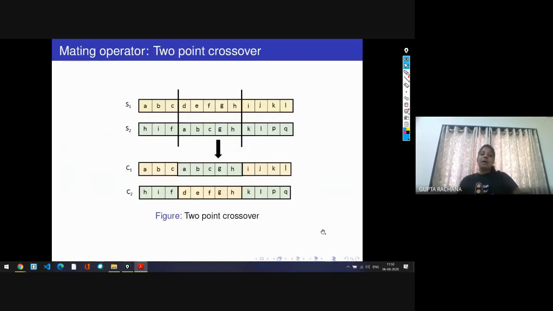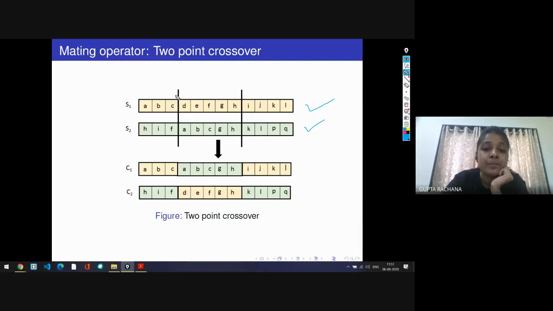Now that is the mating operator. You can use any operator. Right now I'm just giving you the information about the 2-point crossover. For example, S1 and S2: S1 is the female spider and S2 is the male spider. This vertical line is the random line. ABCD are the decision variables of the female spider, and HIF ABC is the decision variable set of the male spider.